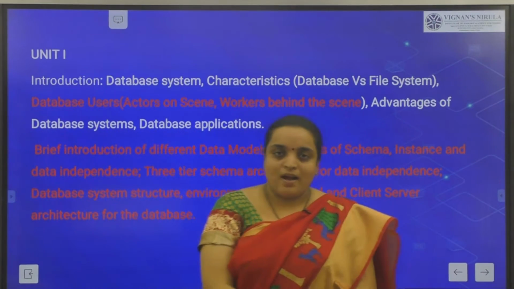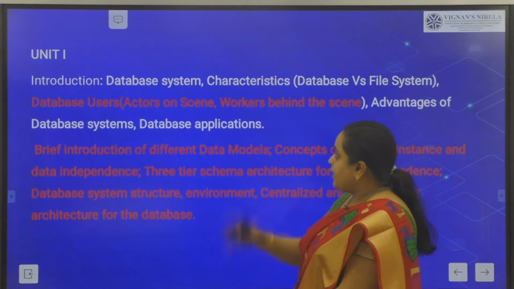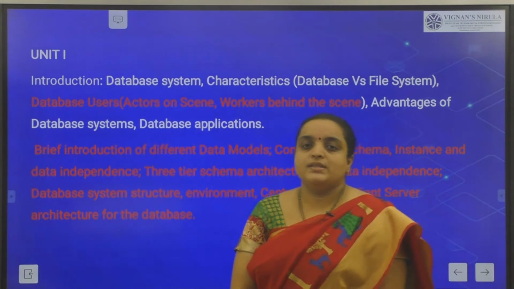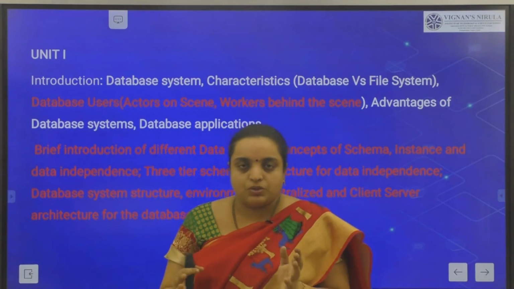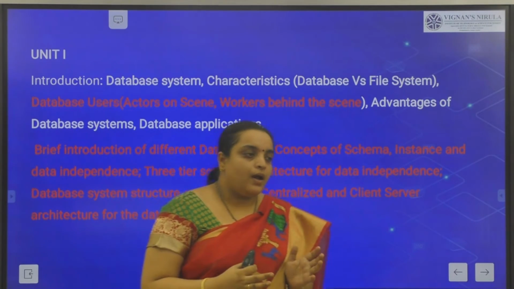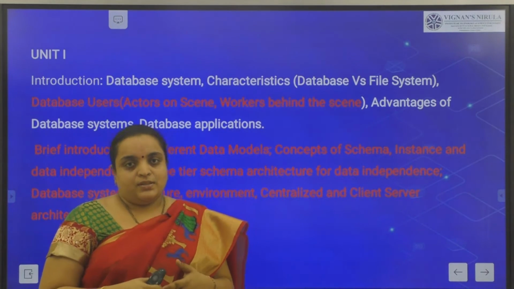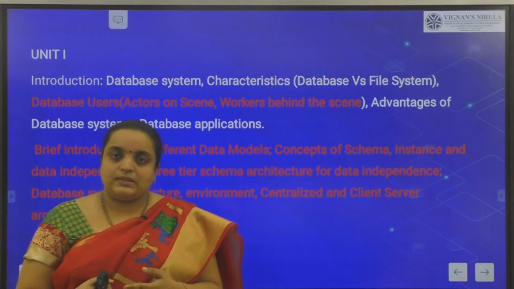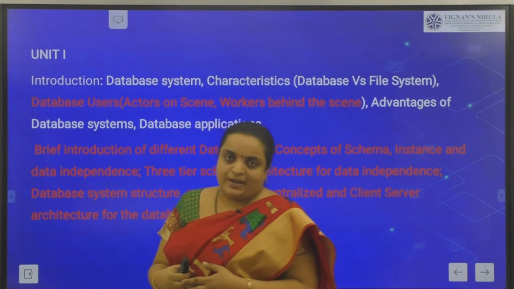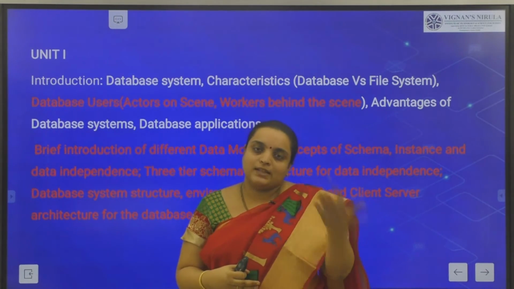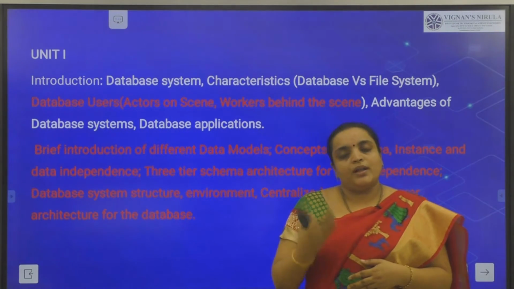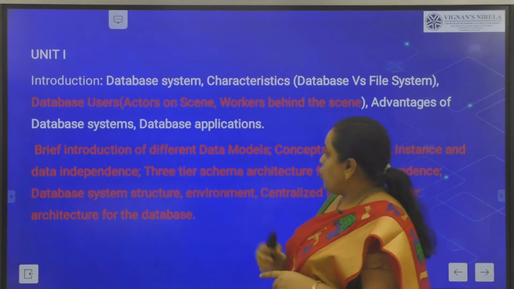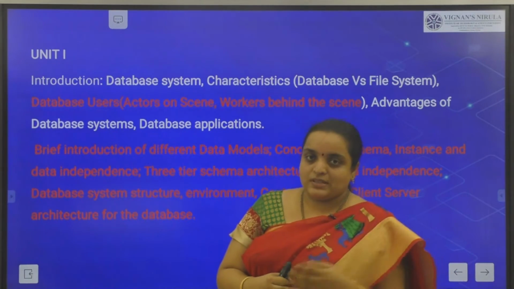So in the previous class, we have seen what is data, what is database, what is a database system, what are the characteristics of a database, why we need a database, and what are the real-time applications of a database. And we are having a file system, isn't it? So why do we go for a database? What are the disadvantages of the file system, and what are the advantages of the database management system? Those are the topics that we have covered in our previous lecture.